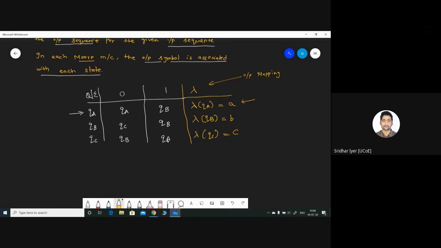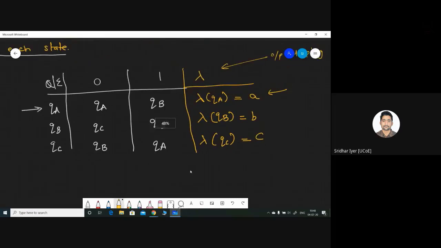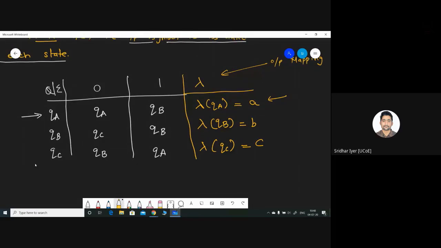See, if you compare this with your existing FSM table or your FA table, it is quite similar. The only thing is we have removed the final state from here. Harsh is saying basically it provides output for each state. Correct. So it provides output for each state, and there is no final state. That is the main difference.